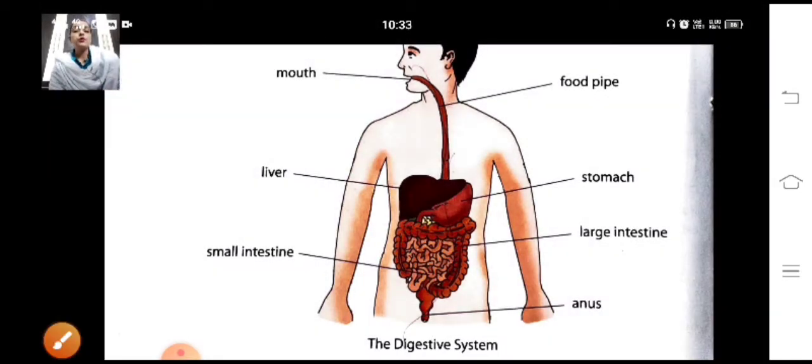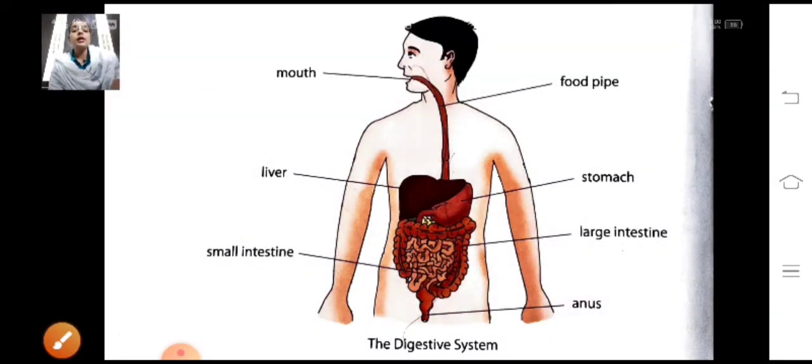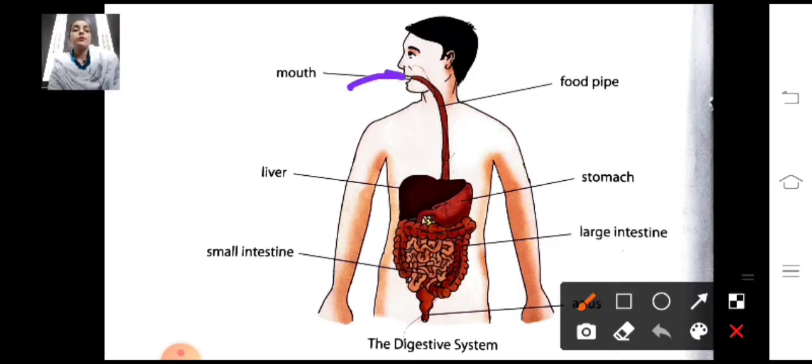When we eat, the food enters our body through the mouth. Then it goes to the food pipe. This pipe is known as the food pipe. So the second part of our digestive system is the food pipe.